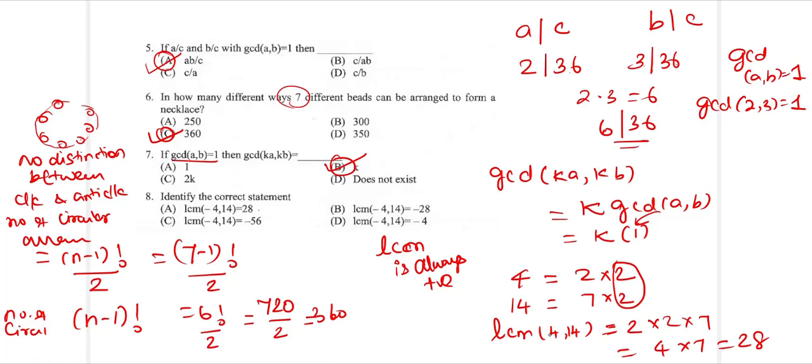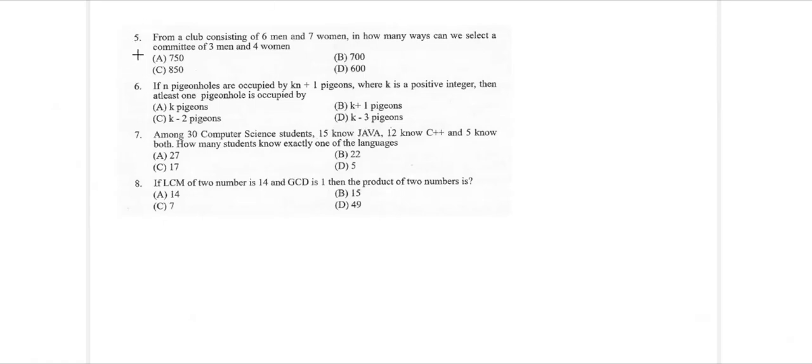So whether you have minus 4 comma 14 or plus 4 comma 14, the answer will always be 28. It will not be 56, it is not going to be 4. The answer is going to be positive 28. So the answer is going to be A. This is the way in which we can find the LCM of a data. Now moving on to the next one.